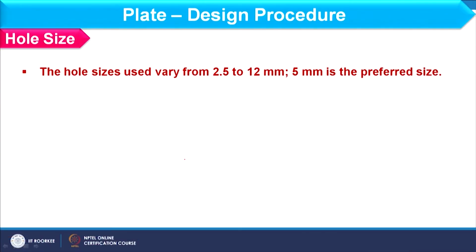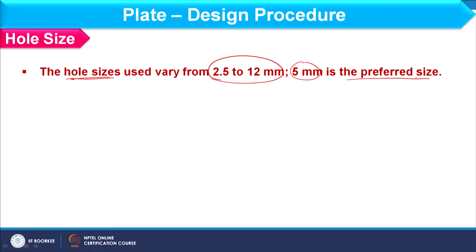Next, we should consider the hole size. As far as the complete range of hole sizes is concerned, this varies from 2.5 mm to 12 mm. However, 5 mm is the preferable value.